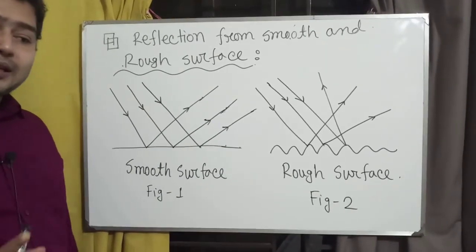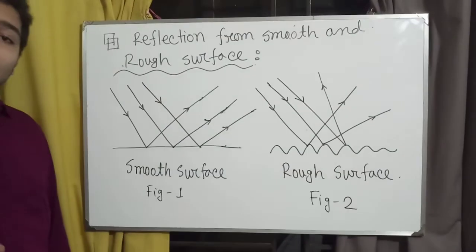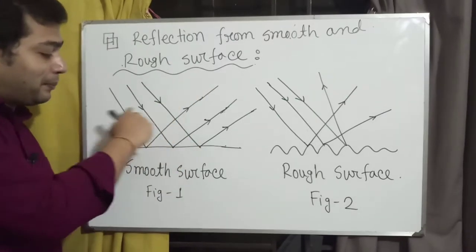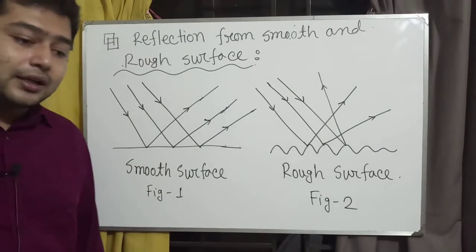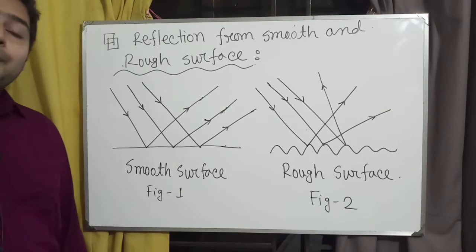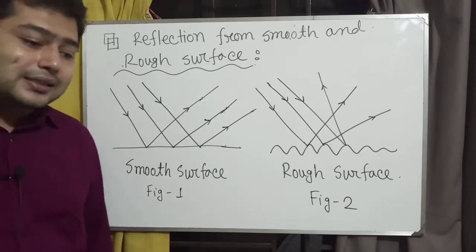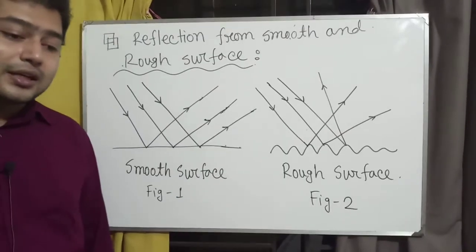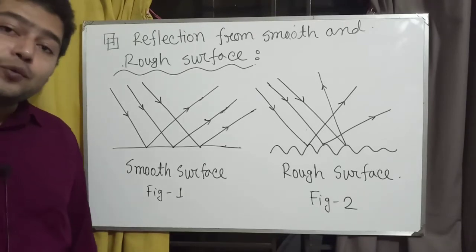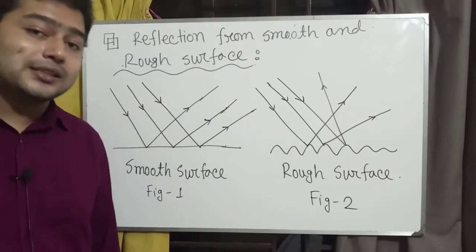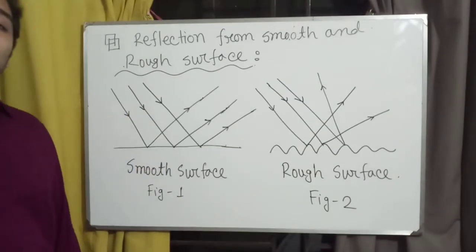I repeat it again: parallel light rays remain parallel after reflection from mirrors or plane surfaces, because each ray obeys the law of reflection and reflects with an angle of reflection equal to the angle of incidence. This type of reflection is called regular reflection.